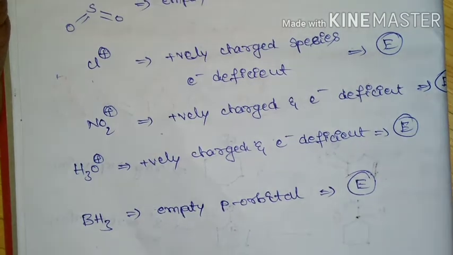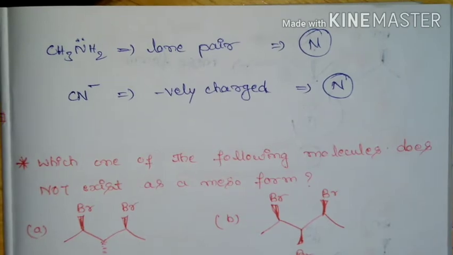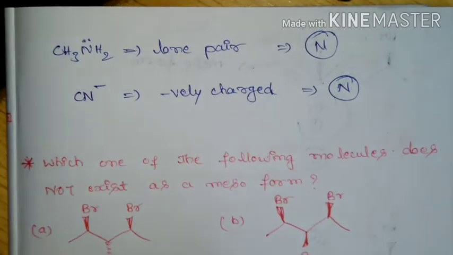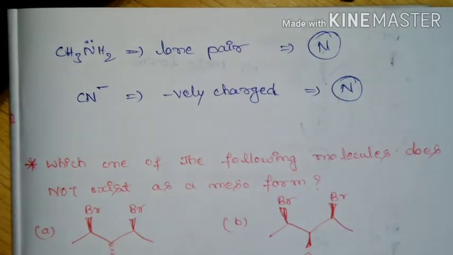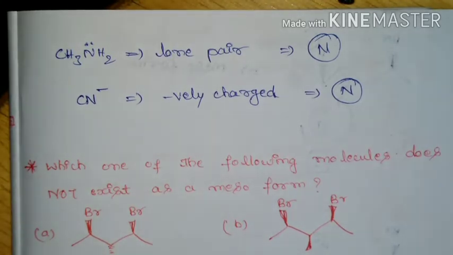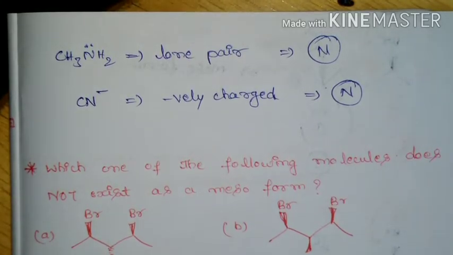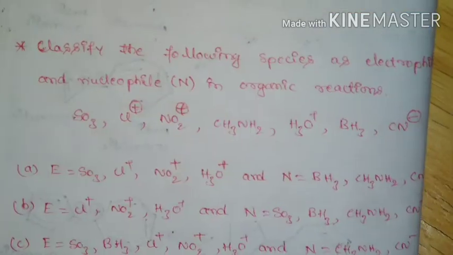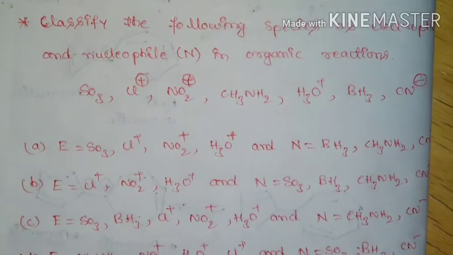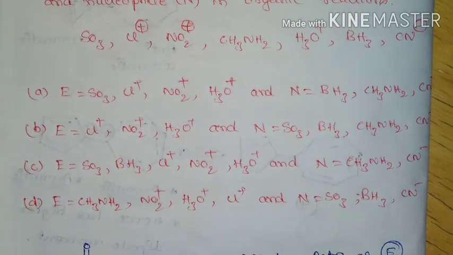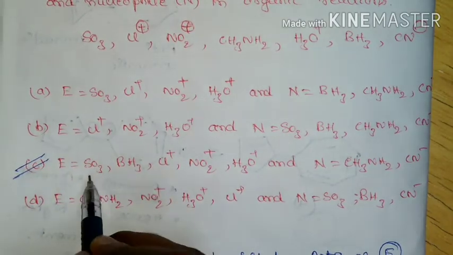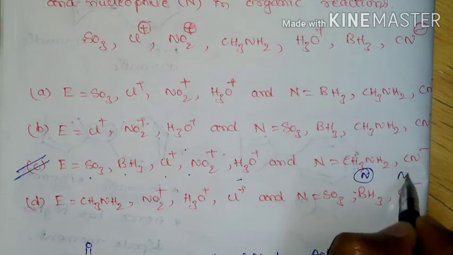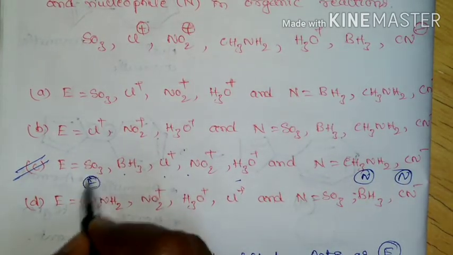So these are the electrophilic species and these two are the nucleophiles. Means methylamine, due to presence of a lone pair of electron, it can donate, so hence it is going to act as nucleophile. CN minus, since it is going to carry negative charge, has the capability of donating the electron, so hence it is nucleophile. So 2 nucleophiles and there are 5 electrophiles. So option C is correct. That is 1, 2, 3, 4, 5 electrophile and these 2 are going to act as nucleophiles. So these are all electrophiles.